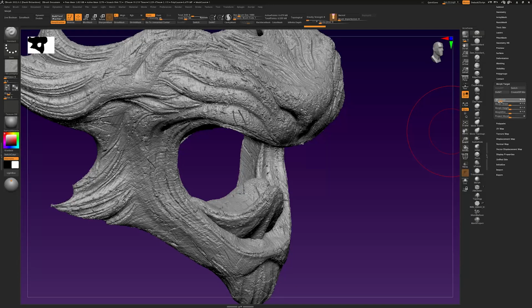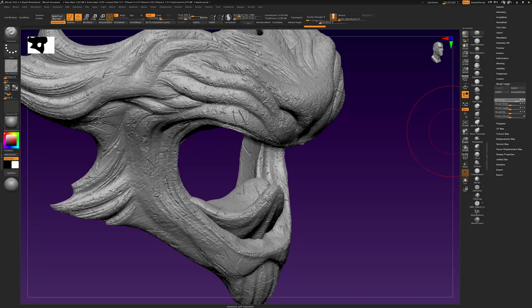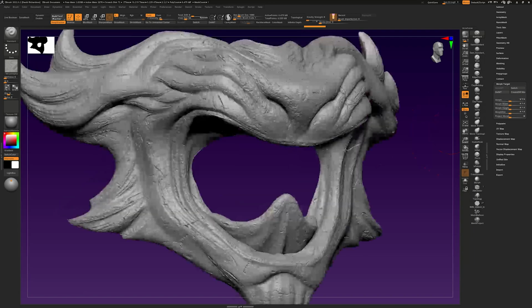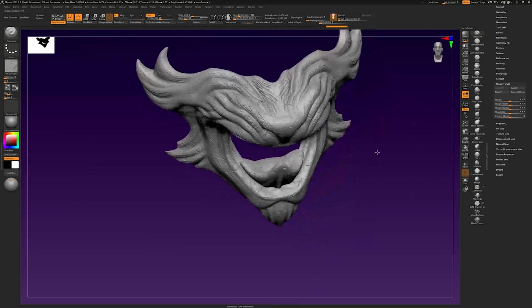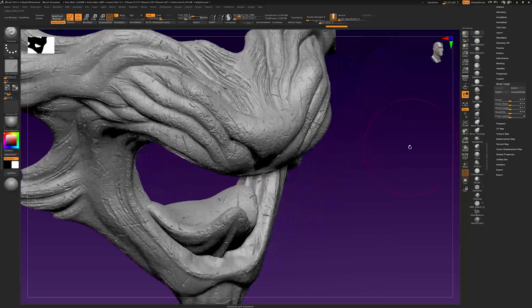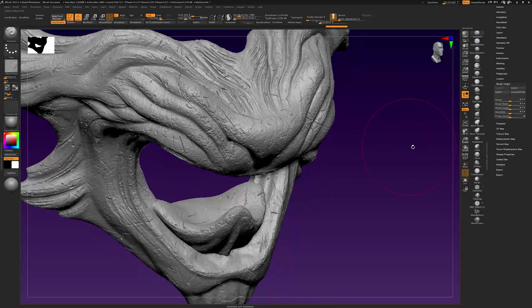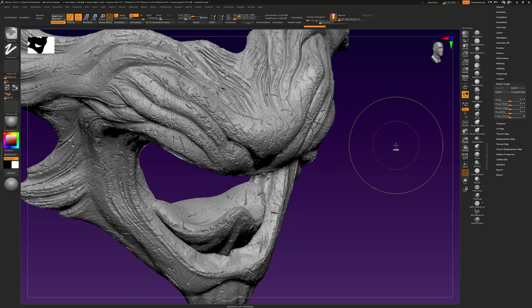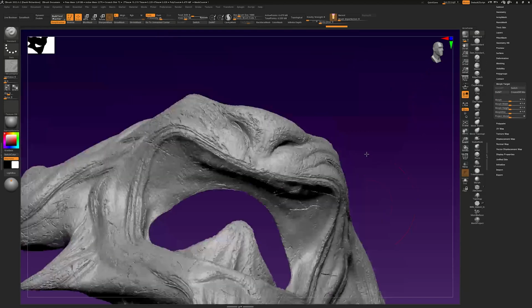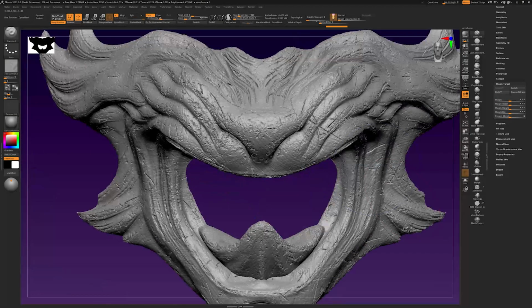You can make it really noisy or just about there. Yeah, now I'm happy with this.